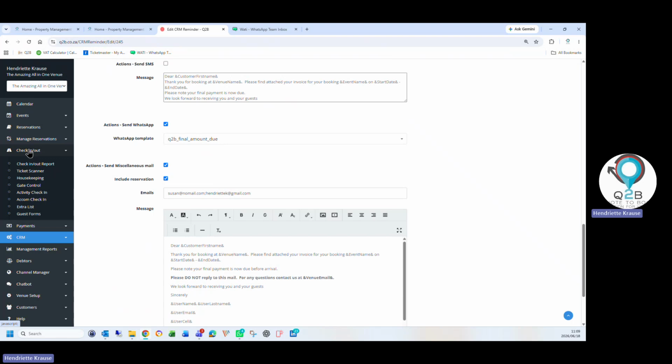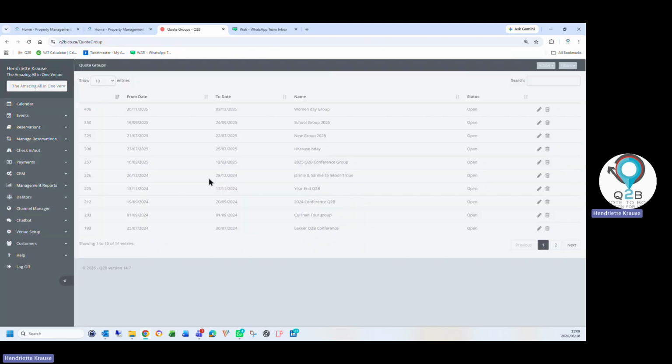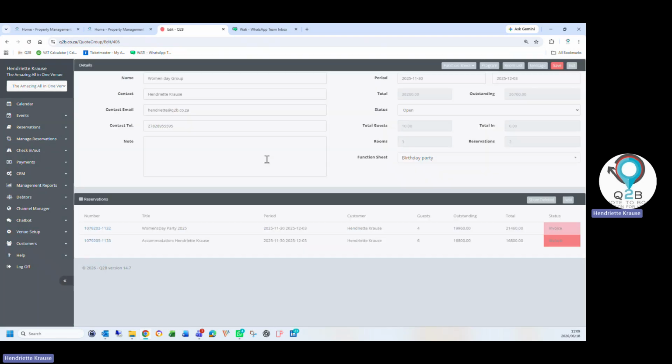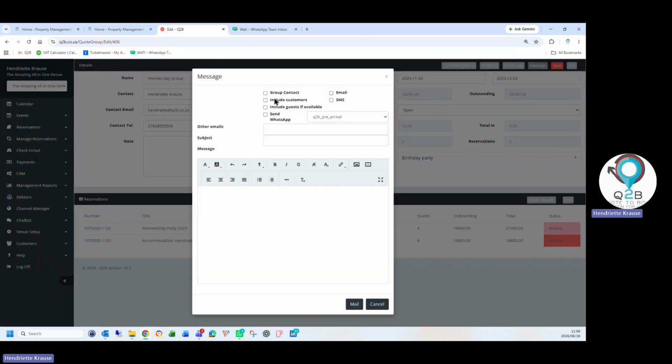In groups as well, you can communicate with a group. You can communicate with a group contact, include all the customers that are on the invoices, and include all the guests that RSVP. And you can send them a WhatsApp, and you can select any WhatsApps that you linked to the group. If I just want to send the group contact the function sheet, I can also send it directly from here.